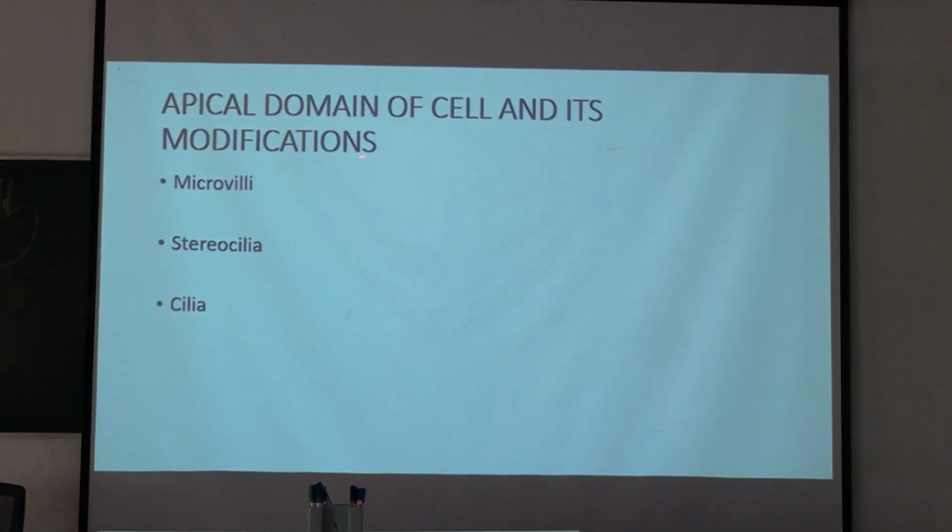Now, these are the apical domain of the cell and its modifications. Three types of modifications are there: microvilli, stereocilia and cilia. These are present near the apical portion of the cell. See, these are the pictures. Microvilli, and this is stereocilia. So stereocilia are one type of microvilli, but the length of the stereocilia is more than the microvilli. And these are the cilia present over the apical portion.